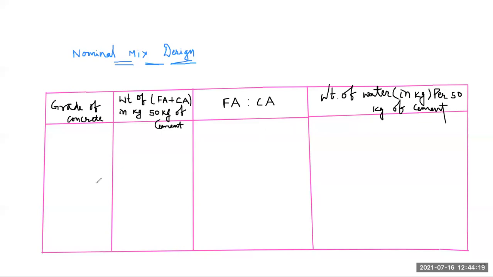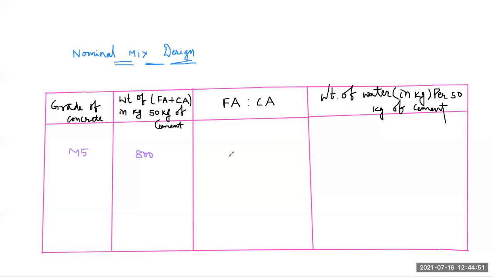So here we use M5 grade of concrete. The weight of coarse aggregate plus fine aggregate in kg per 50 kg of cement is 800.